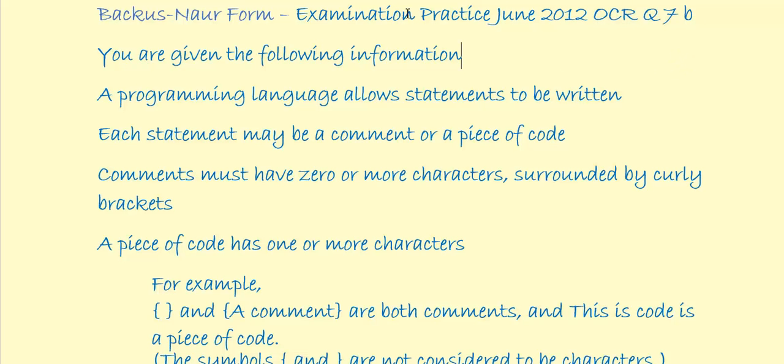All of the past papers can be found on the OCR exam board, and all the other exam boards as well publish theirs, along with the mark scheme. So what I suggest that you do now is that you practice Backus-Naur form notation using past questions, because that will give you some idea, although it's not the total answer, but it will give you some idea as to what the exam board might expect.